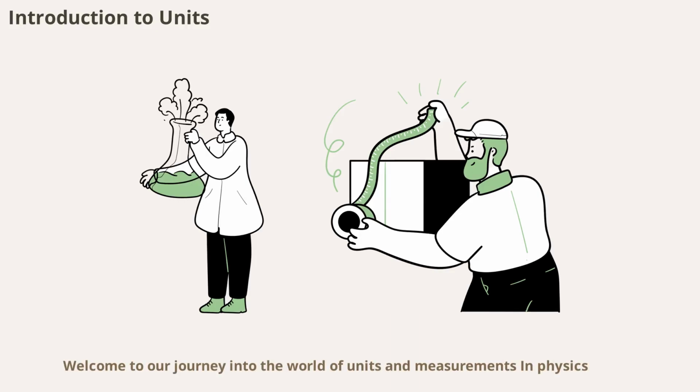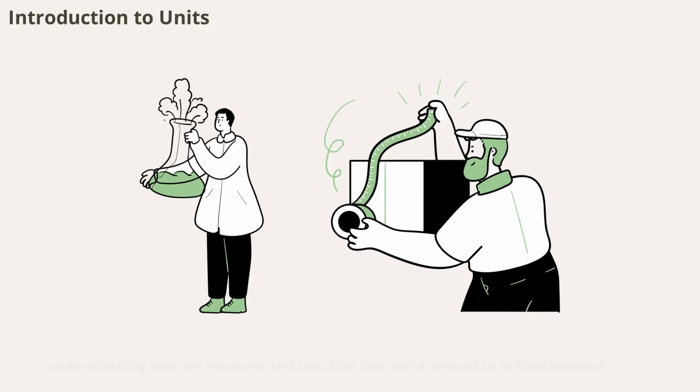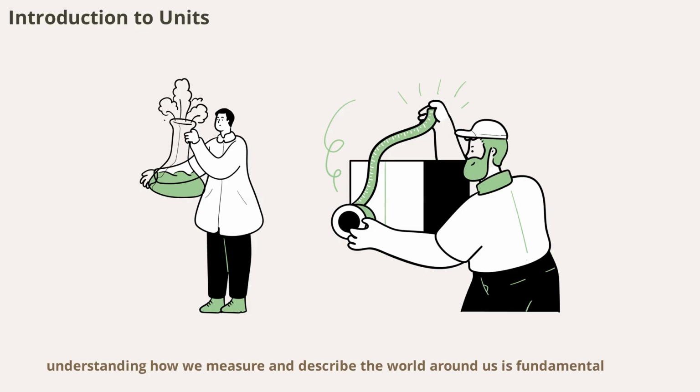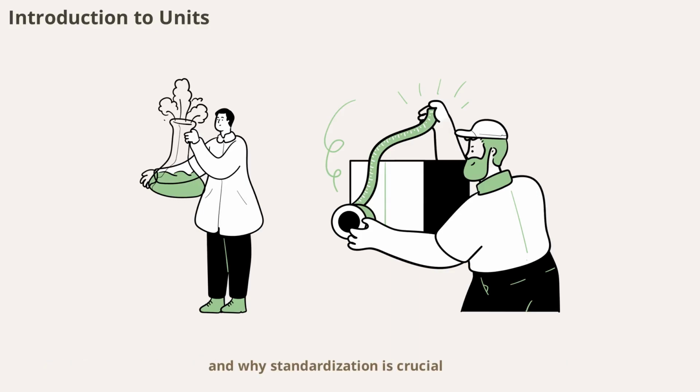Welcome to our journey into the world of units and measurements. In physics, understanding how we measure and describe the world around us is fundamental. This chapter lays the foundation for all scientific study by explaining what physical quantities are, how we measure them, and why standardization is crucial. Whether you're new to physics or brushing up on the basics, this video will guide you through key concepts, from the definition of physical quantities to the importance of accuracy and precision. Let's dive in and explore how measurements form the backbone of scientific discovery.